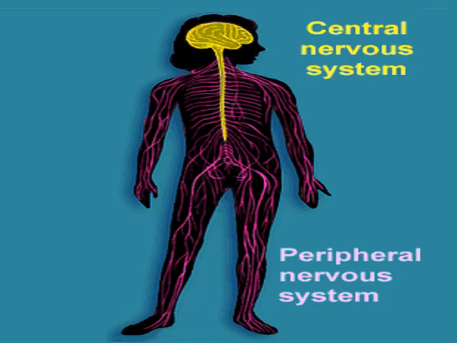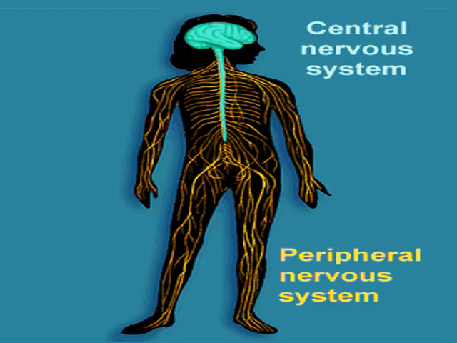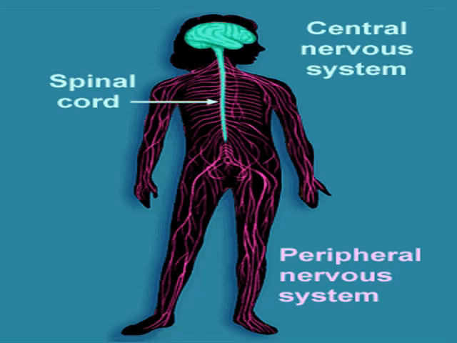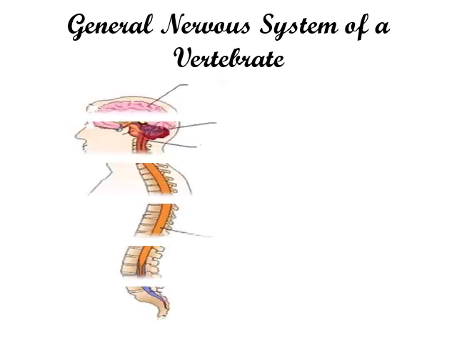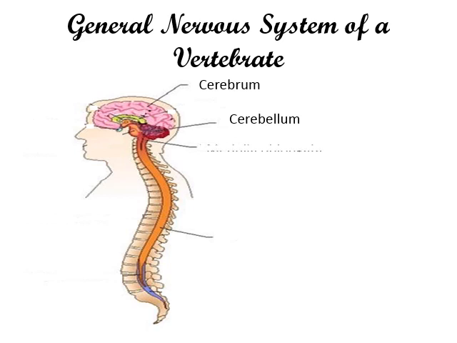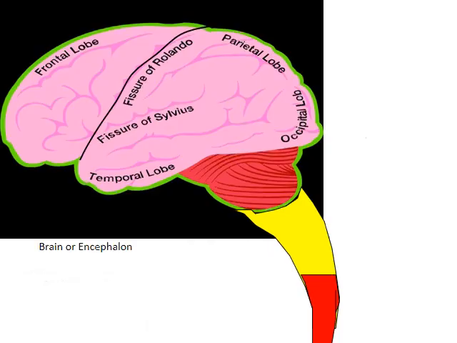The nervous system is composed mainly of two parts, the central and the peripheral nervous system. Here we have spinal cord, brain, and we have the nerves. The central nervous system of a vertebrate includes mainly cerebrum, cerebellum, medulla oblongata, and the spinal cord. Cerebrum, cerebellum, and the medulla oblongata represent something known as the brain.